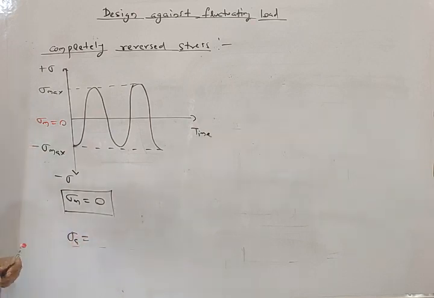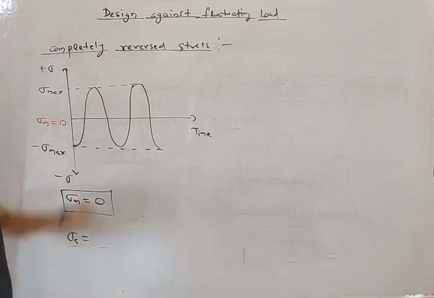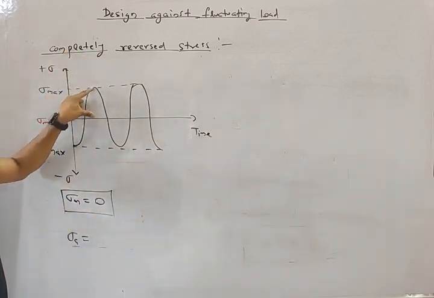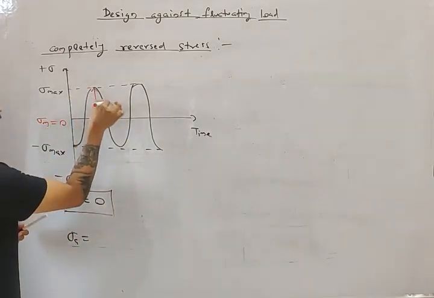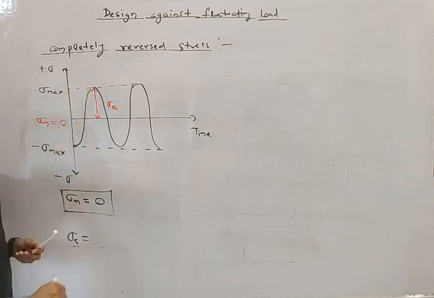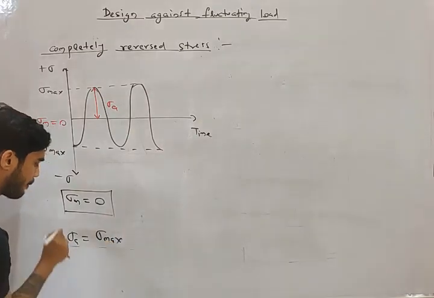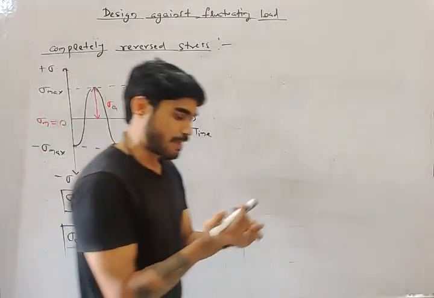How much is it going above the center or below the center? Sigma maximum. This is your stress amplitude. How much is it going above the average? It is going by sigma maximum. So sigma a here will be sigma maximum. So these are sigma m and sigma a in case of completely reversed stress, my friend.